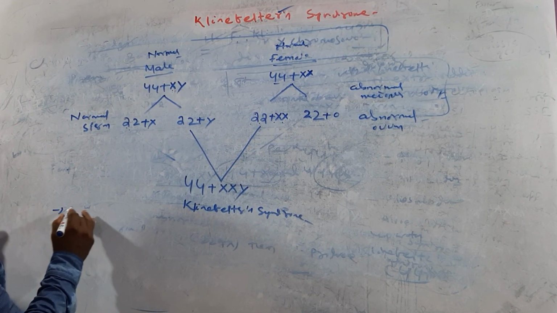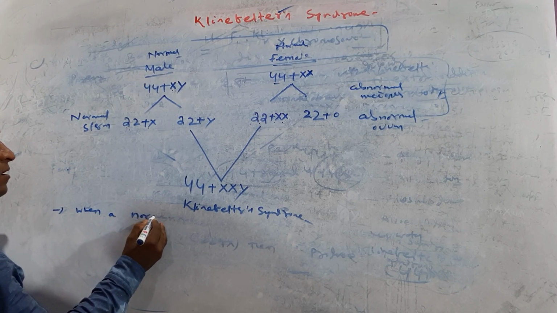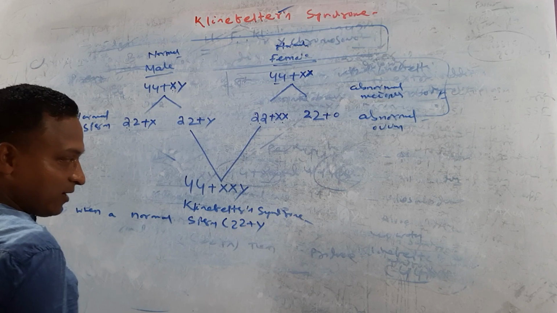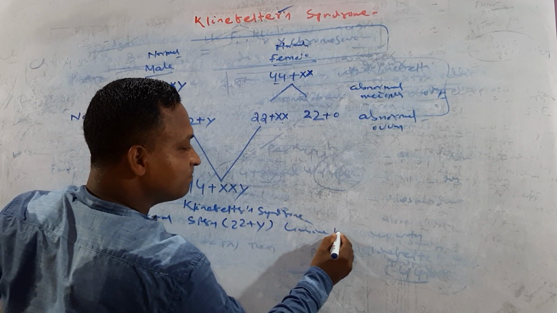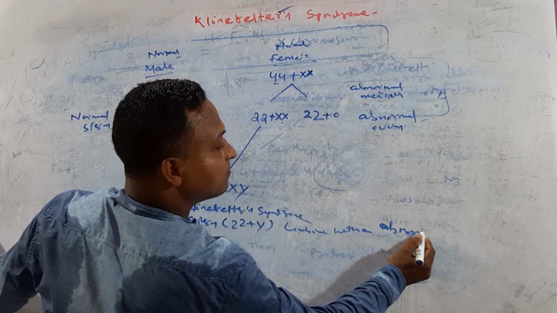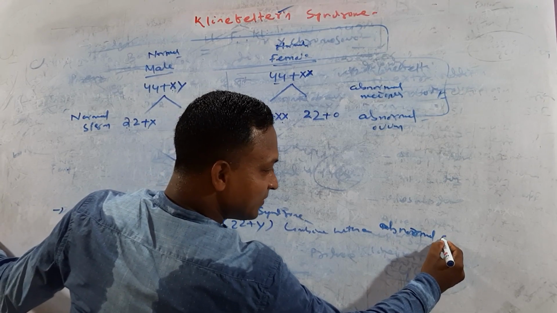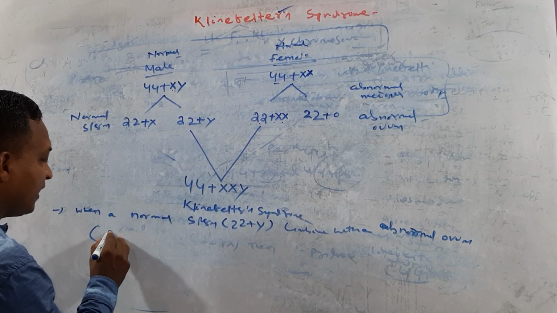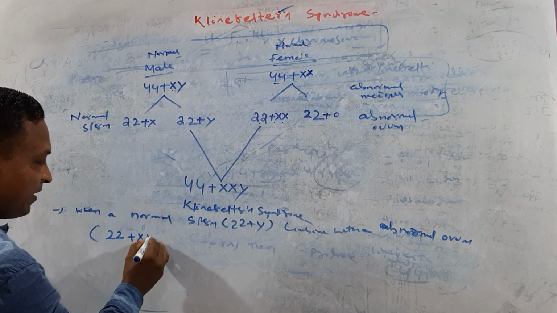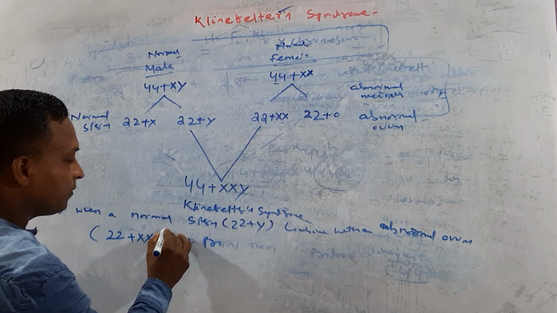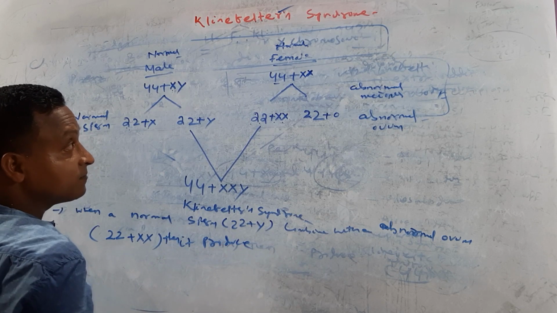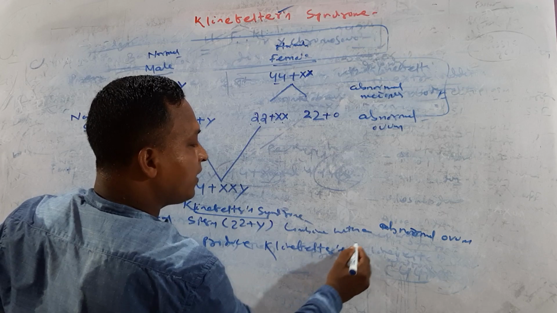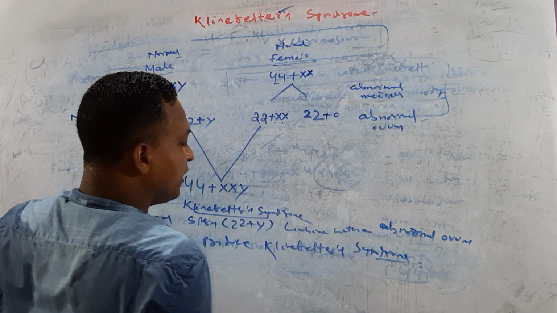Just write this. When a normal sperm, that is 22 plus Y, combines with an abnormal ovum, that is 22 plus XX, then it produces Klinefelter's syndrome.